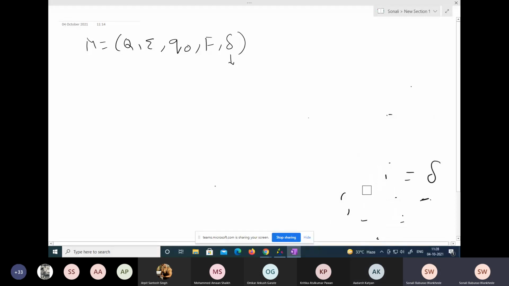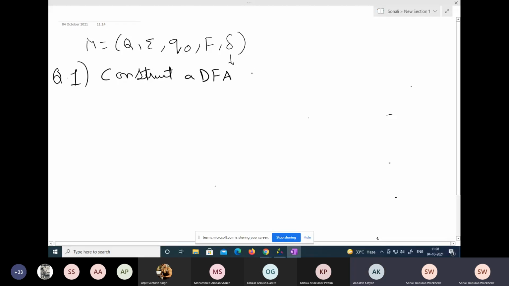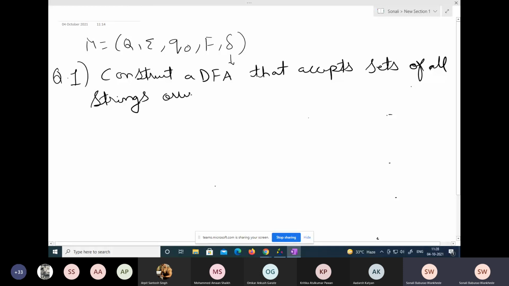Okay, write down the question. Construct a DFA that accepts sets of all strings over 0, 1 of length 2. What is this 0, 1? It is sigma, and sigma is nothing but the language, or the set of inputs. This is the question which is given to us. Construct a DFA that accepts sets of all strings over 0, 1 of length 2.